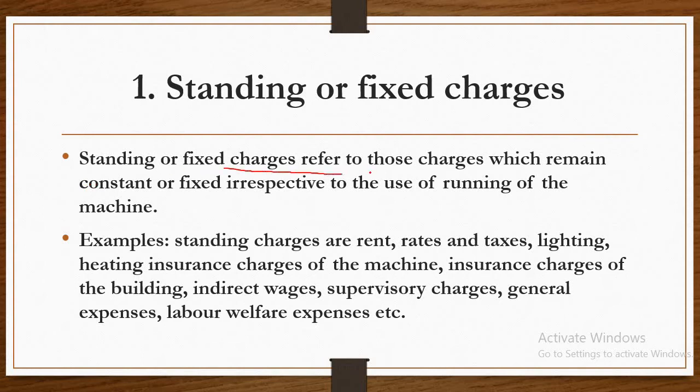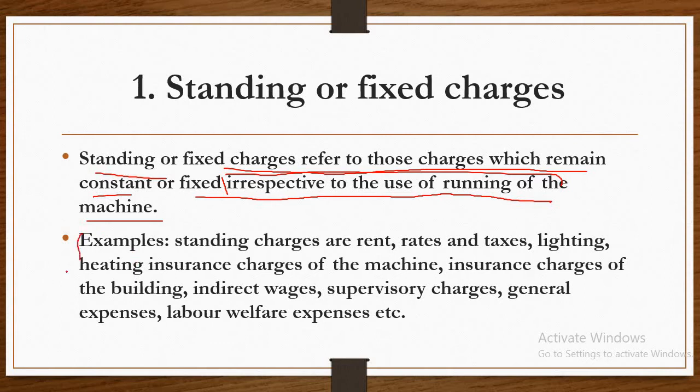Standing or fixed charges refer to those charges which remain constant or fixed irrespective of the use or running of the machine. It is very clearly mentioned: standing charges should be fixed charges. I will give you some examples.